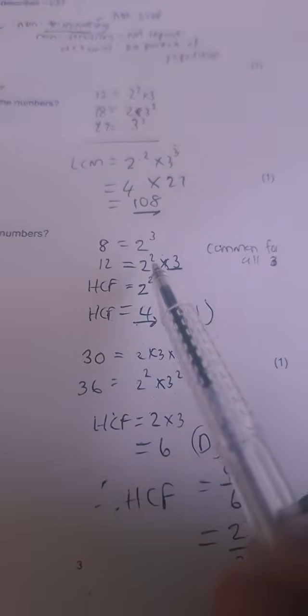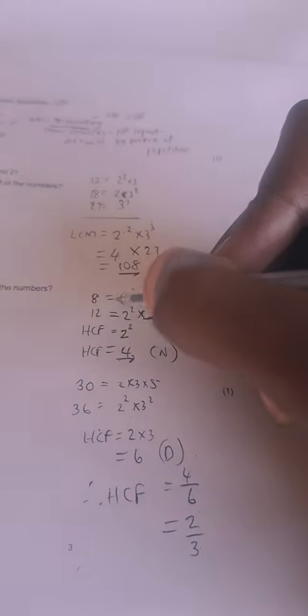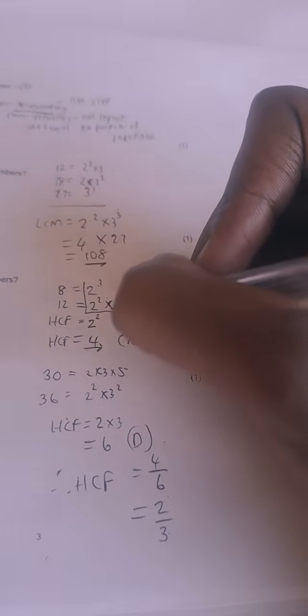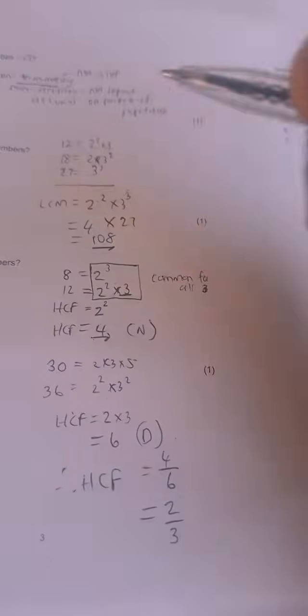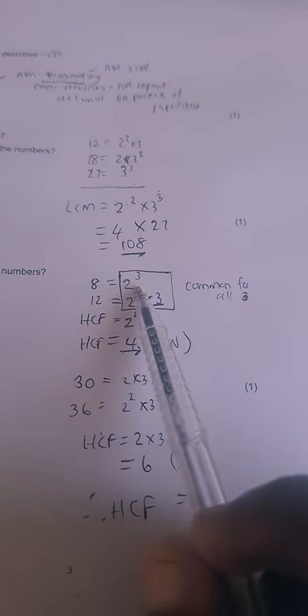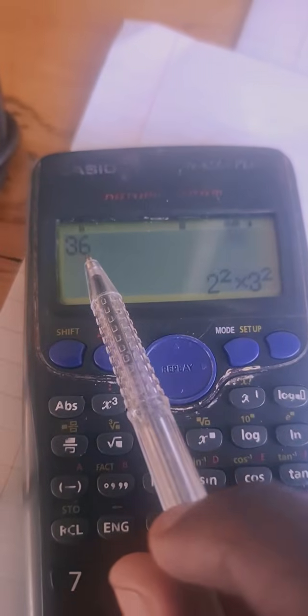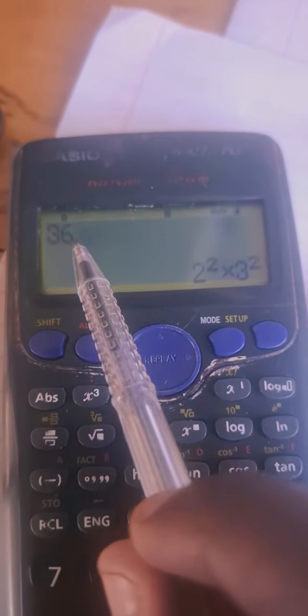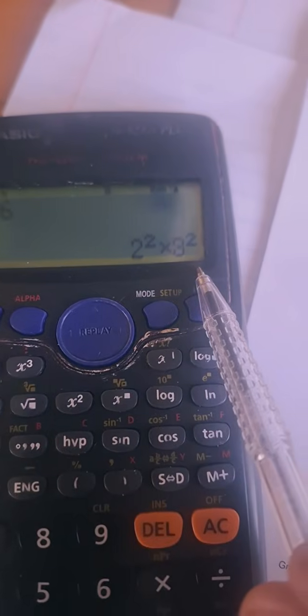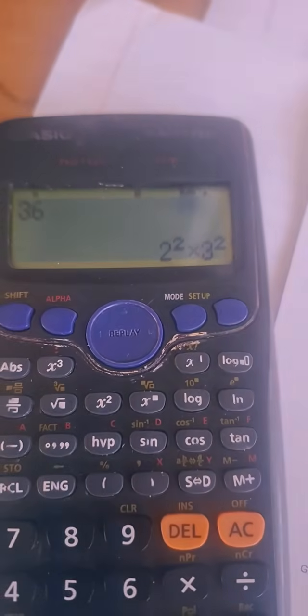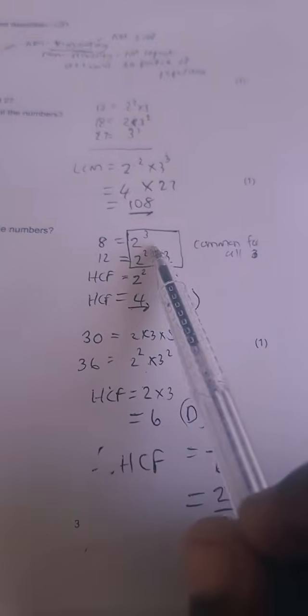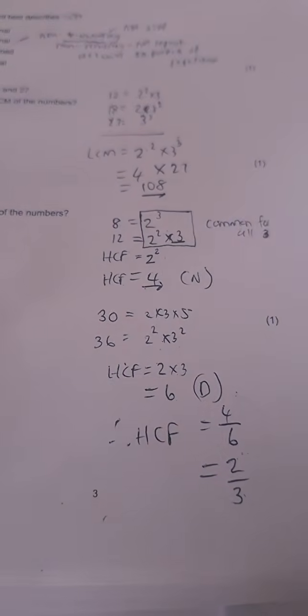So to those who are saying, sir, you can use the ladder method: remember, guys, the ladder method is a time-consuming way of getting the product of prime factors. That is why I say the calculator is there for you to simply write down your numbers, get the product of prime factors, and then get those factors and the answer. All right, sorry guys, I'm going to move on to question number 4.